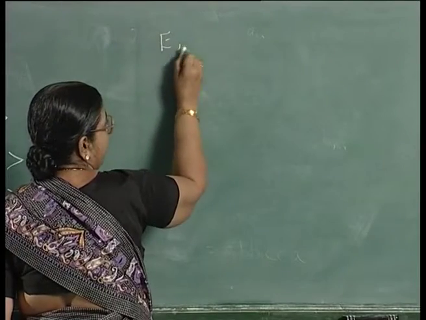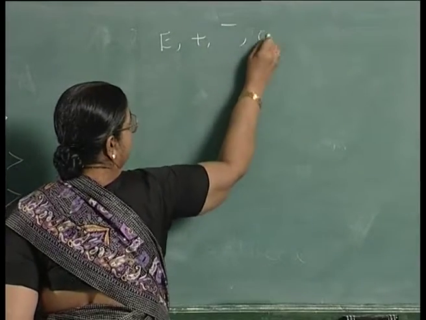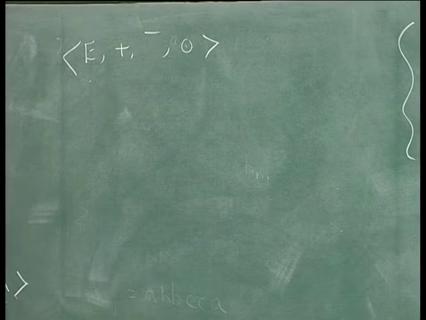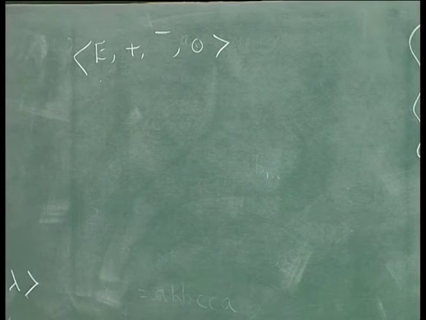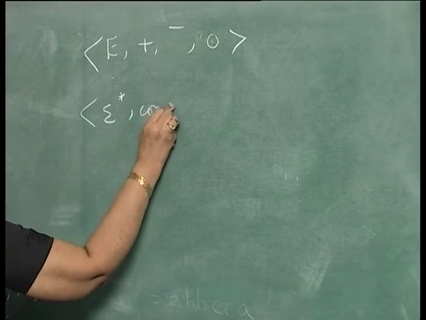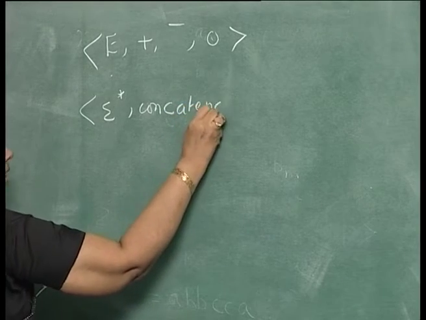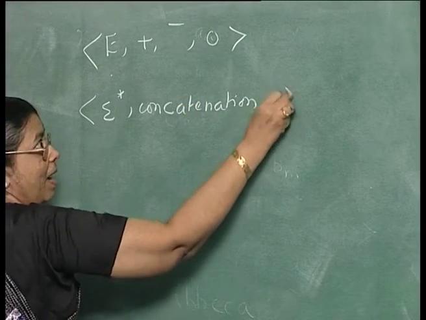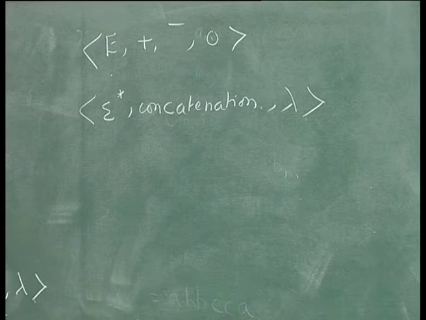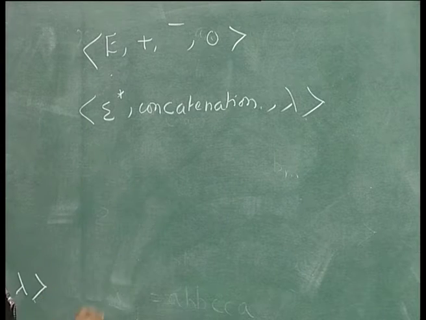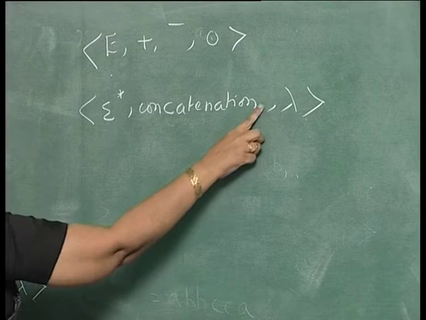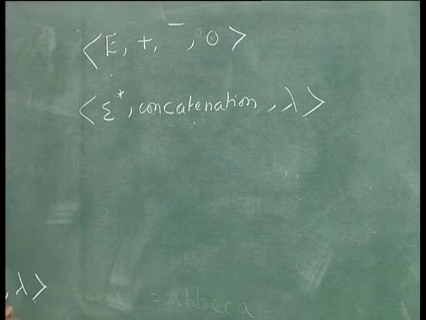Take the set of even integers with plus, minus, 0, this is again another group and this is a subgroup of that. Now, in the case of sigma star with concatenation and lambda, which is the identity element, you cannot talk of it as a group because you cannot define the inverse element in this case. So, it is a monoid, but it is not a group.